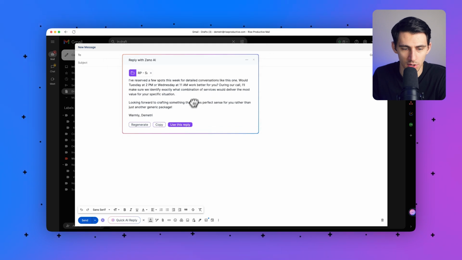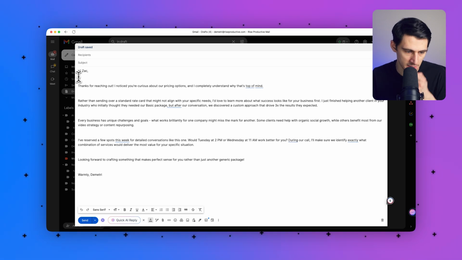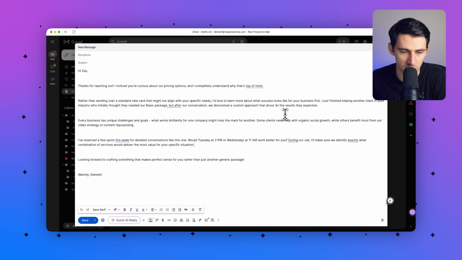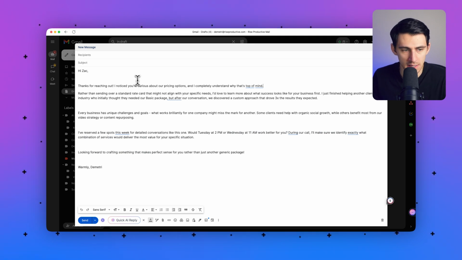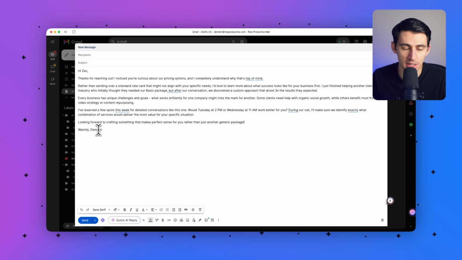Okay, perfect. So what we can do is we can copy this or press use this reply, and replying to an email has never been easier. As you can see, it even suggests a time that obviously we can tweak and we can add our own booking link here, but this is much better than having to write it out yourself. And AI Hormozi knows exactly how to write to get your conversions up, as it's been trained on all that information.